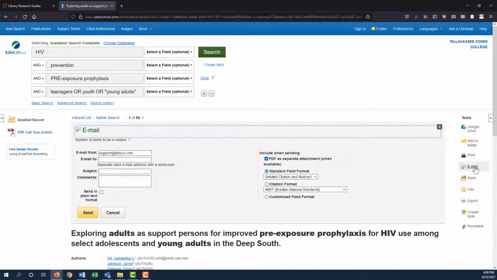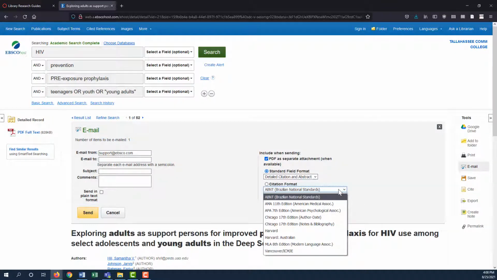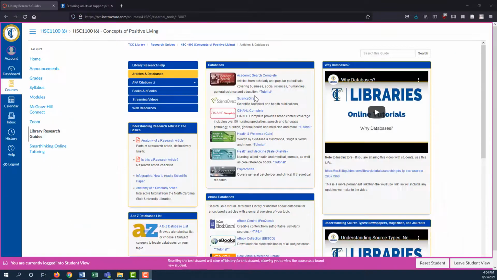The email link allows you to email yourself a copy of the article. You can also choose a citation format and send yourself the APA citation. If you can't find a good article in one database, we have many others to choose from.